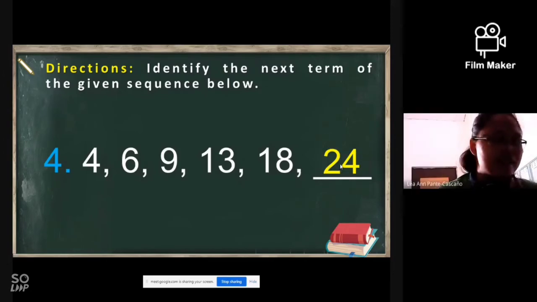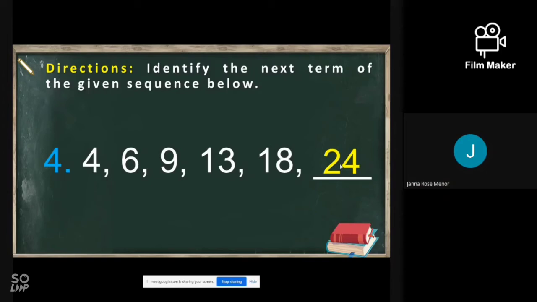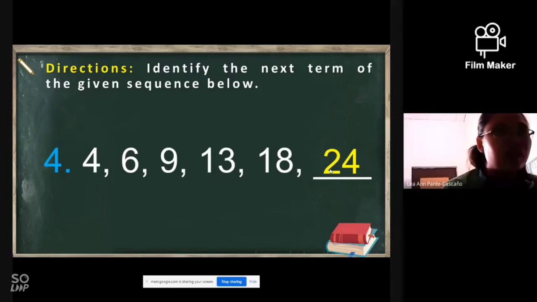Do you agree, class, that the answer is 24? Okay, why is it 24 kaya? What do you think is the operation in number 4?